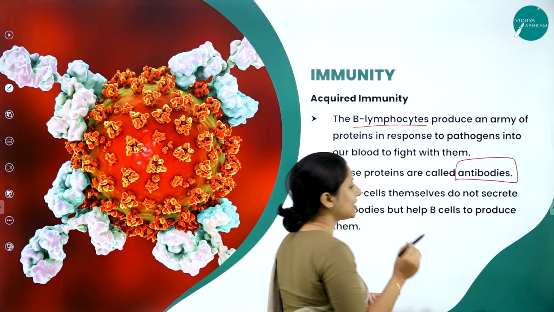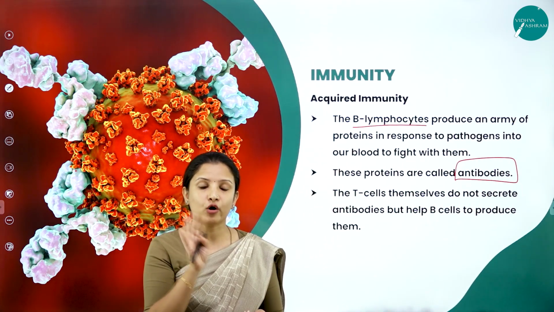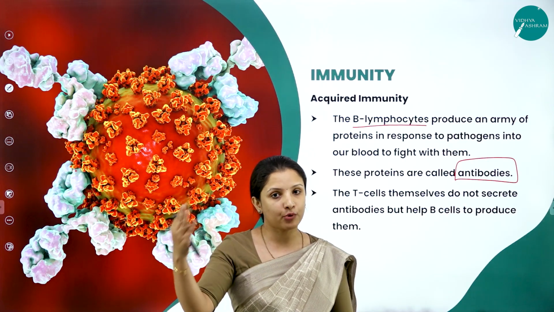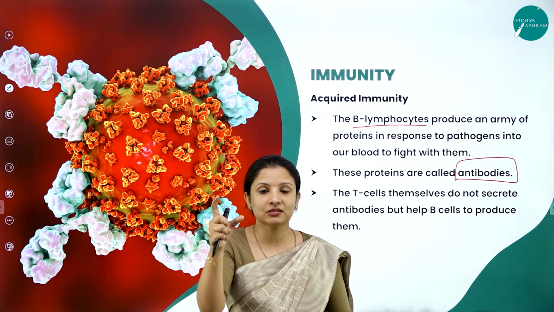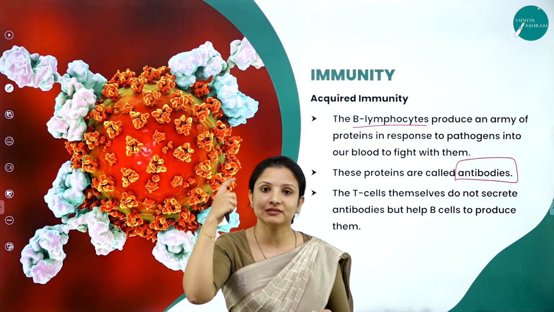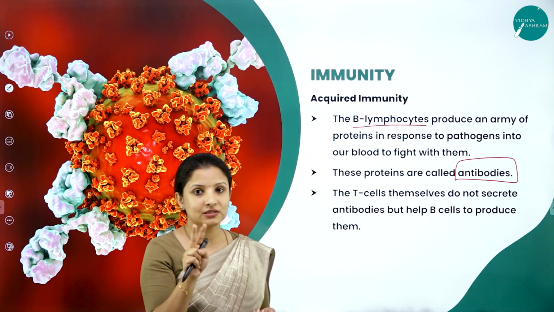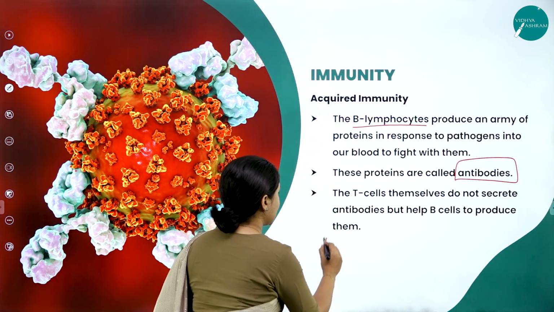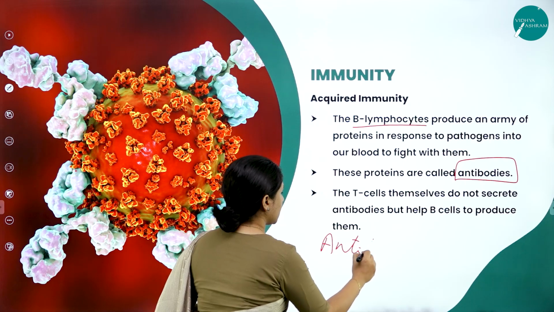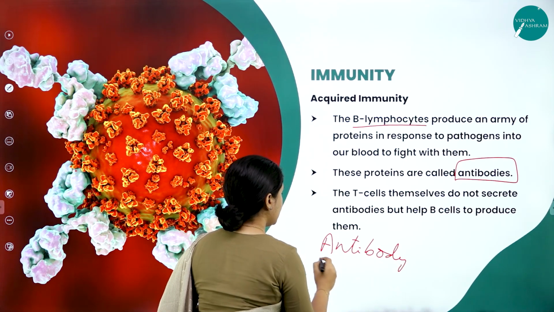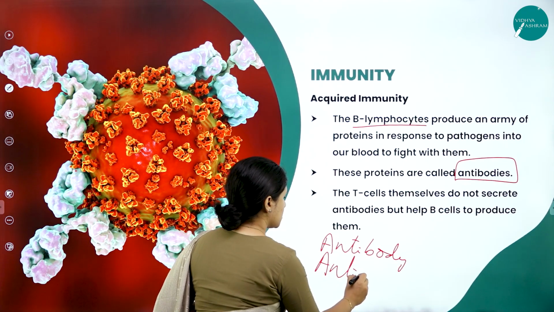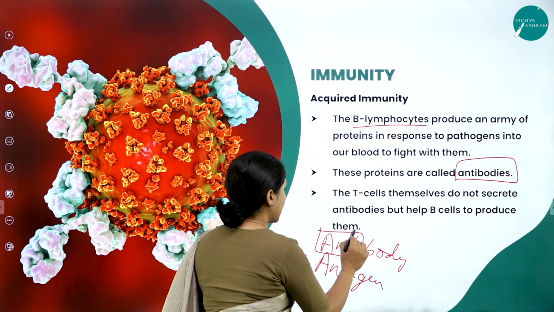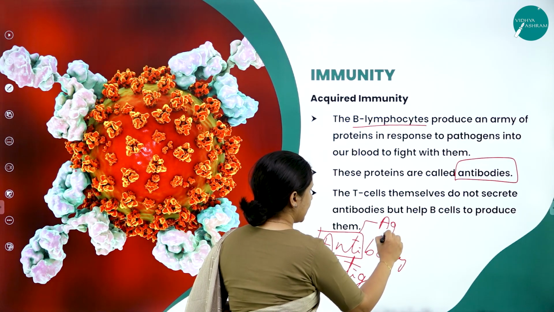So what are antibodies? Anti means against. Body means a life, right? So it is acting against a body. What is that body? It's a foreign pathogen which we call the antigen. So there are two words that you need to remember in this chapter. One is antibody and the other one is antigen. Antibody and antigen. So wherever the word anti comes, it means it is against.